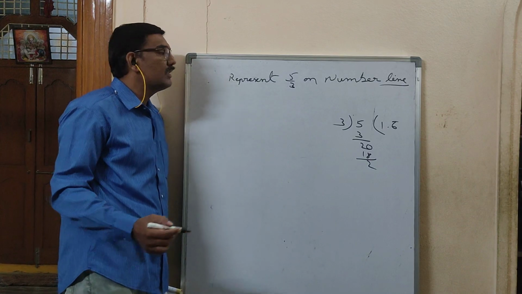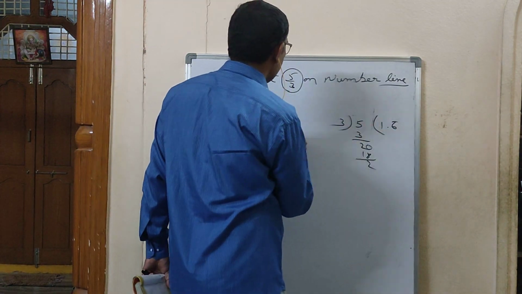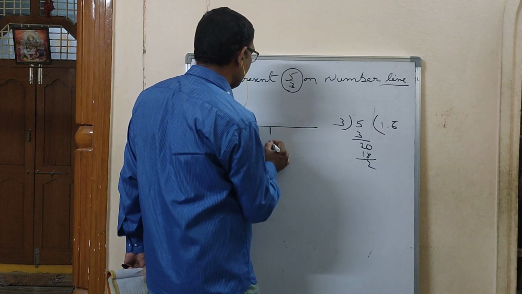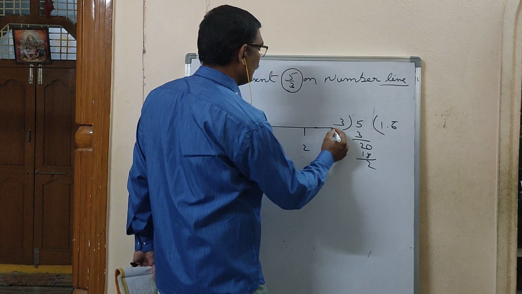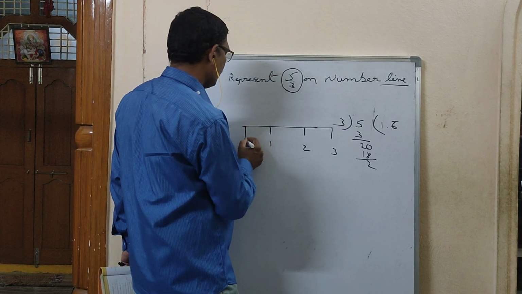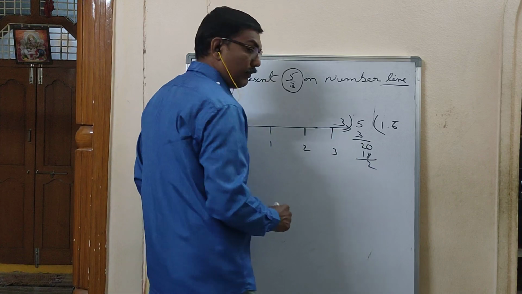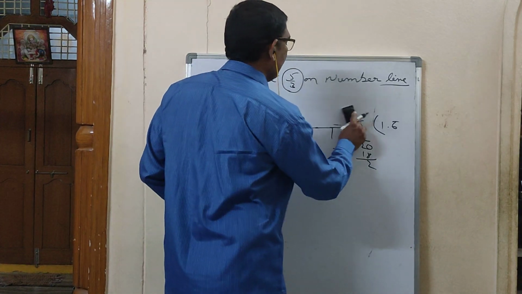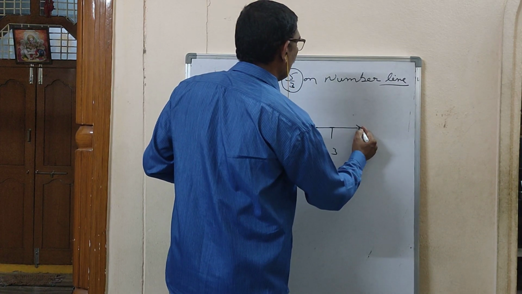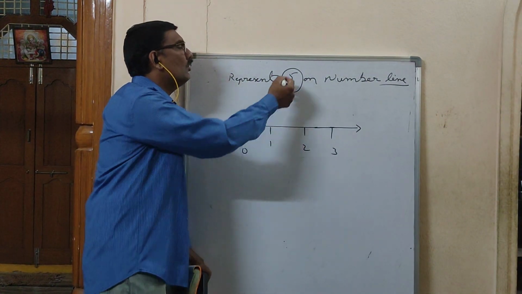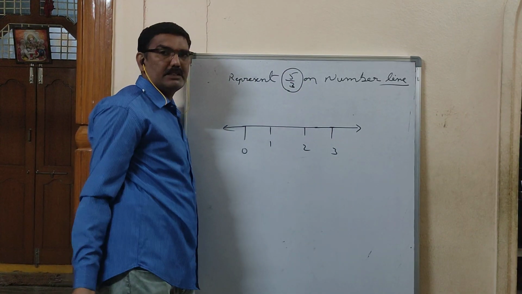The meaning is, this 5 by 3, which is 1.6 bar, is in between 1 and 2. This number will be in between 1 and 2. How will you come to know that this number is in between 1 and 2? You should do normal division. Then you will know which numbers to write.